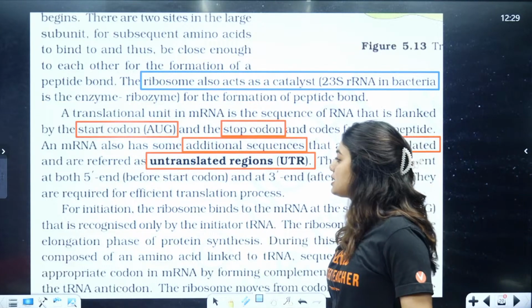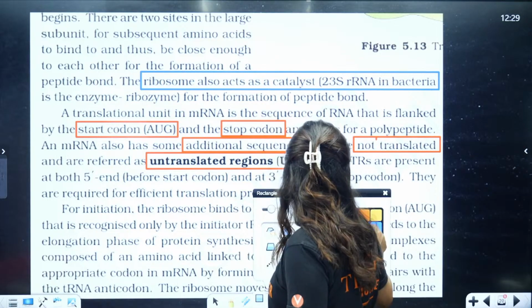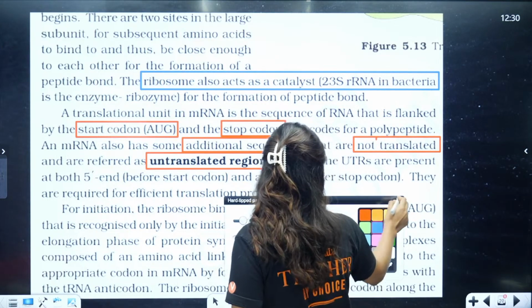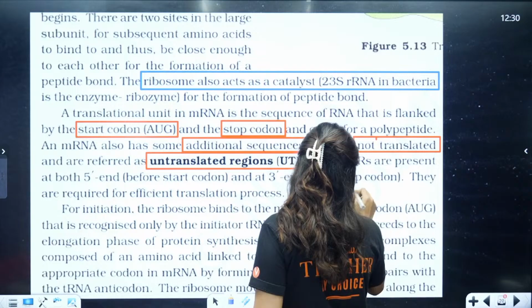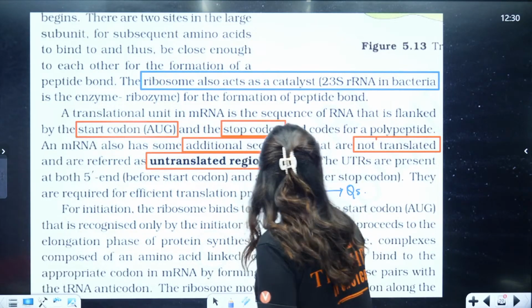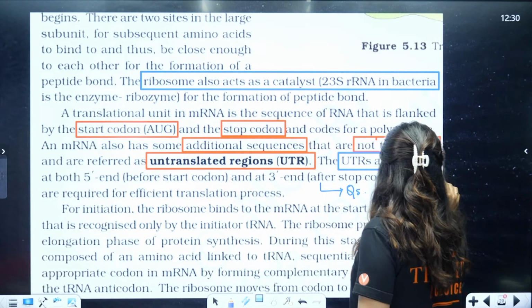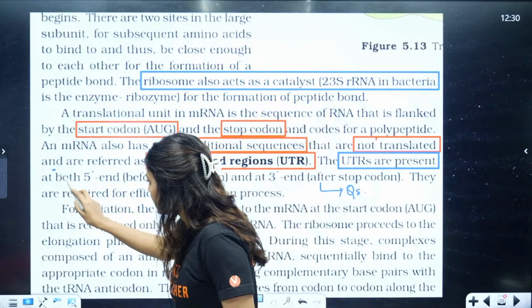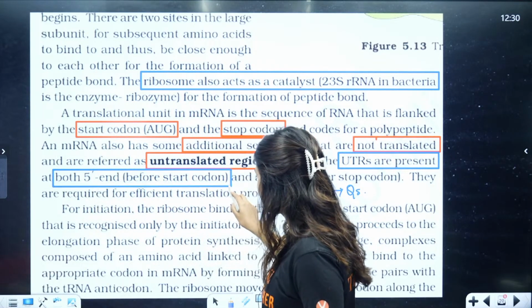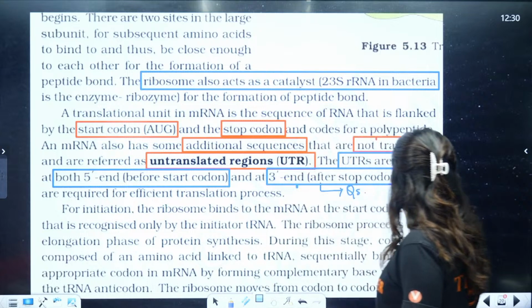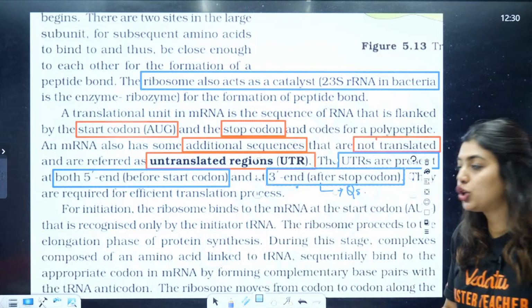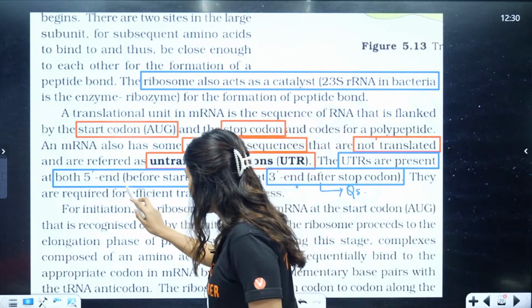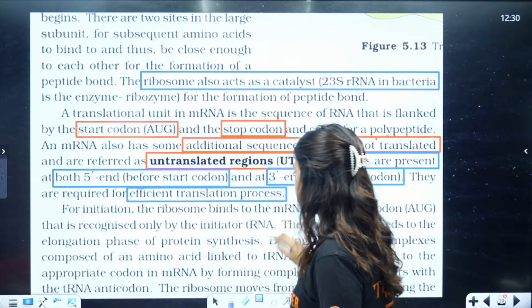Now, the UTRs are present at both ends. Students, this is again a question. The UTRs are present at both ends, that is, at the 5' end before the start codon and at the 3' end after the stop codon. Why? To increase the efficiency of the translation process.